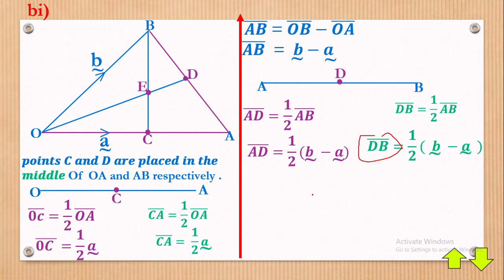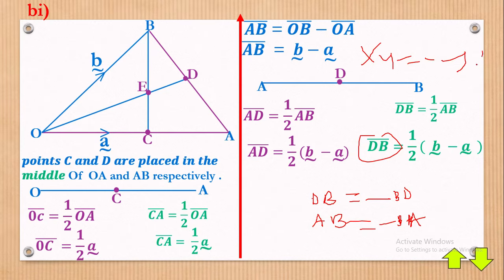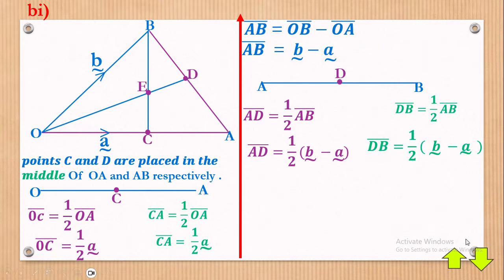In fact, whenever you see DB, DB is equal to a negative of BD. If the letters change, for example AB is equal to a negative of BA. Once there is any change in the order of letters, you always attach a negative. You should memorize that. Say for example, XY is equal to negative YX, that's what we do in vectors. So DB is defined.